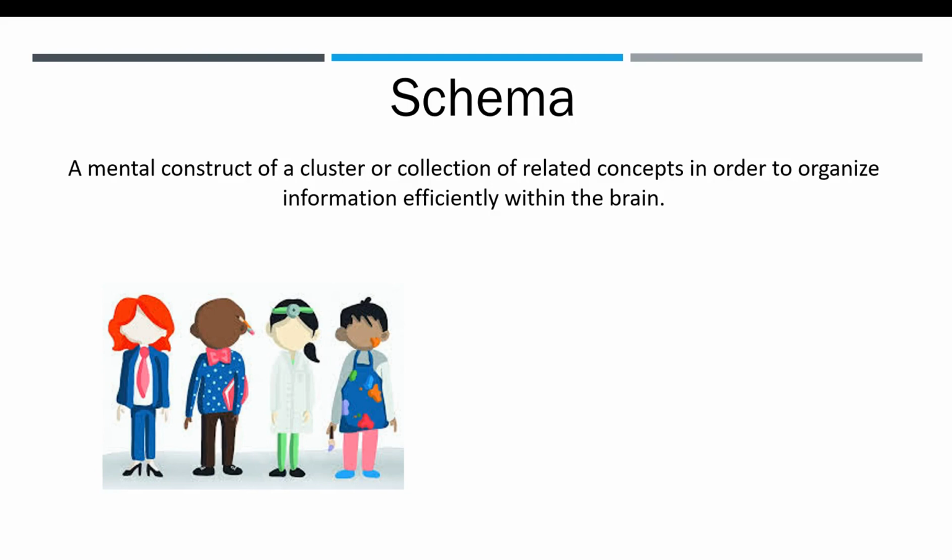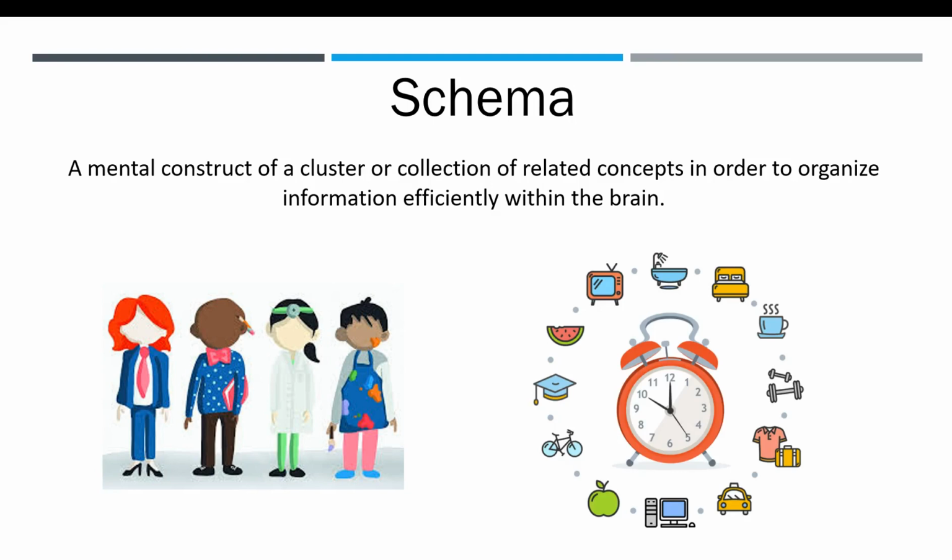And then we could have event schemas, known as cognitive scripts, which are a set of behaviors that can feel like a routine or a procedure. For example, when you drive your car, you know the steps and the procedural memory to be able to drive the car without much thought behind it. Or when you have your morning routine, you have a set of behaviors, such as brushing your teeth, eating breakfast, or showering.